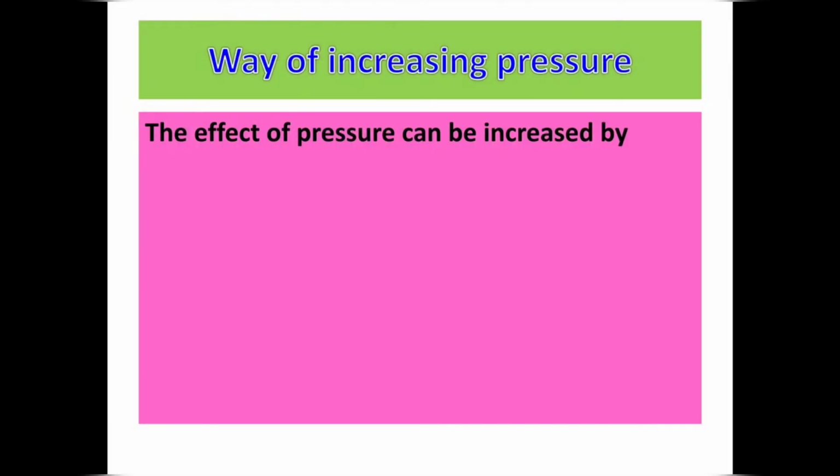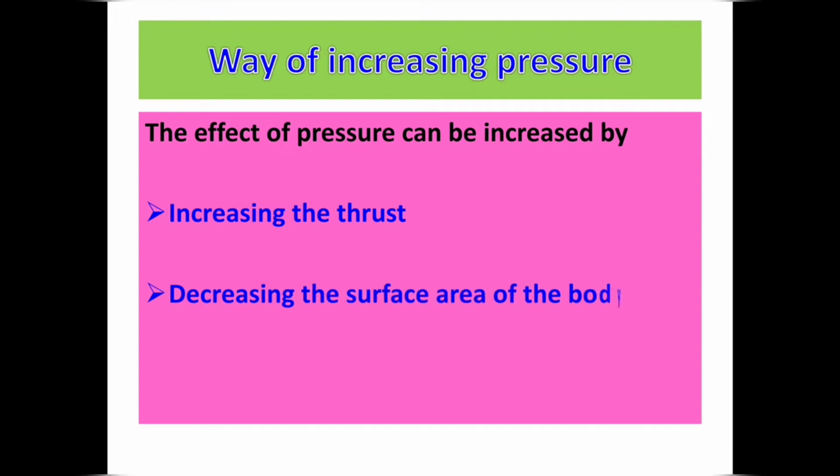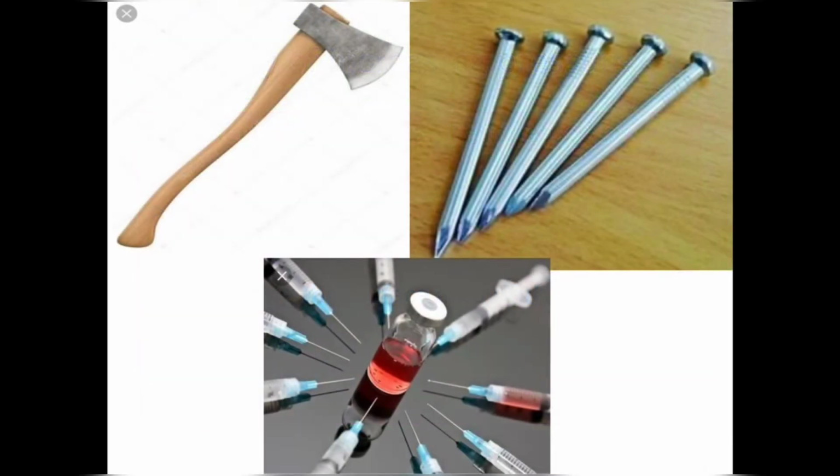Increasing pressure. The effect of pressure can be increased by increasing the thrust or by decreasing the area of the surface of the body experiencing the thrust. Let us see some examples. The axe, nail, injection needle, etc. All these have sharp fine edges so as to exert a large pressure on a smaller area of the body in order to get the maximum effect from them.